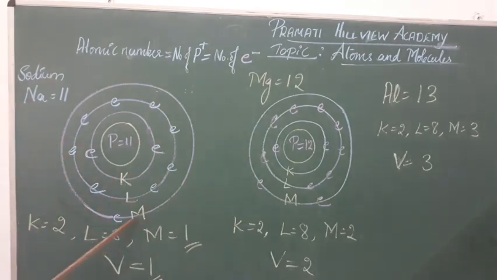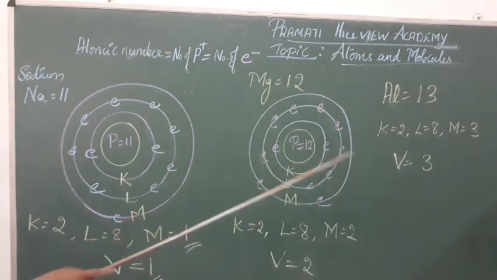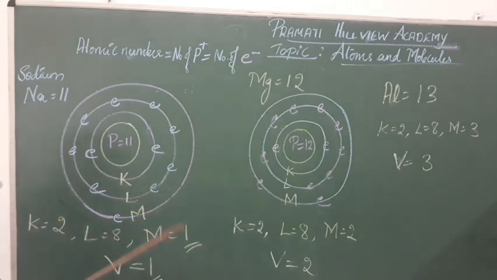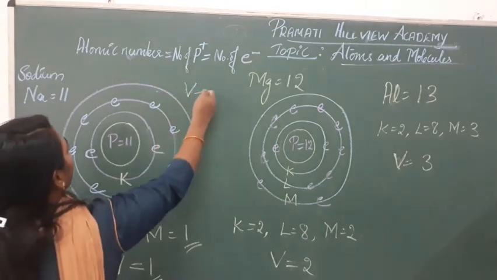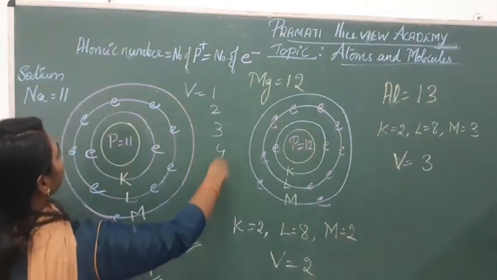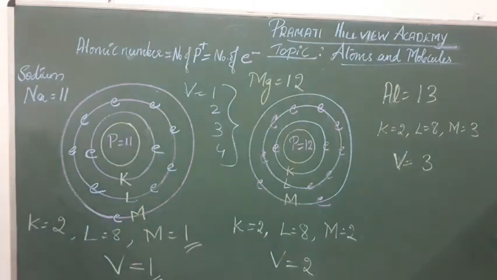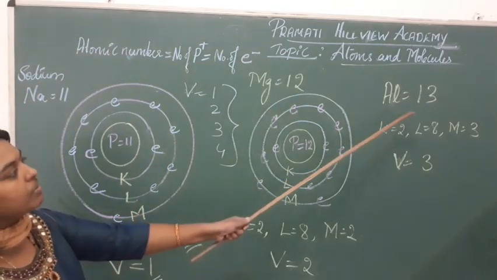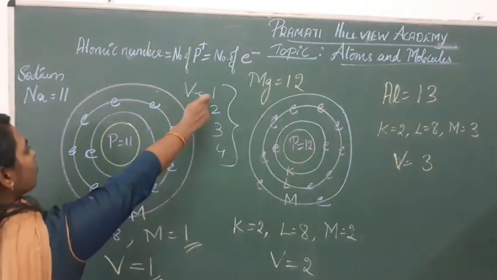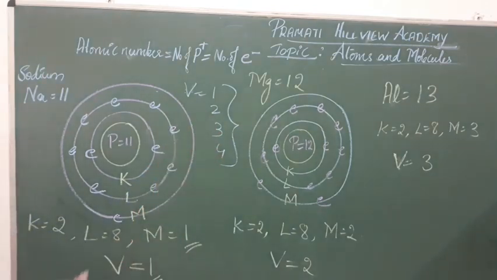Like this, if the outermost shell contains 1, 2, 3, it means its valency will be 1, 2, 3, 4, like that. So the elements whose valency is 1, 2, 3, 4 are said to be metals. All these are metals. If you come to sodium, it is a metal, magnesium is also a metal, aluminium is also a metal. Like that, if the valencies are 1, 2, 3, 4, the elements are said to be metals.